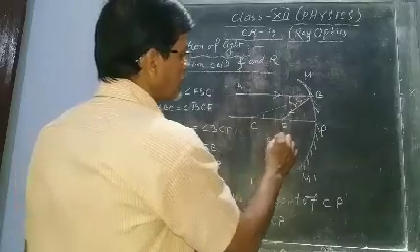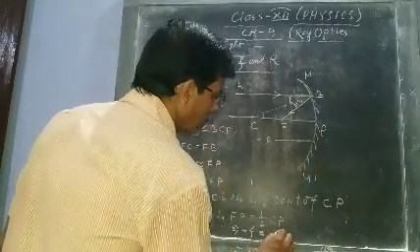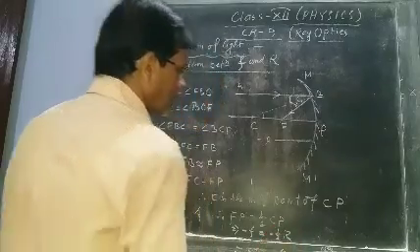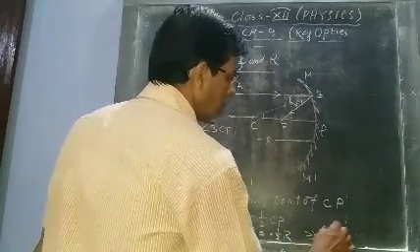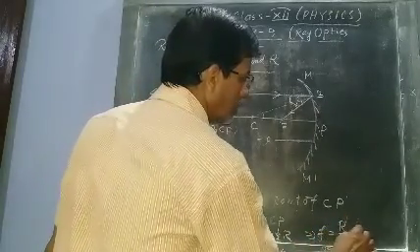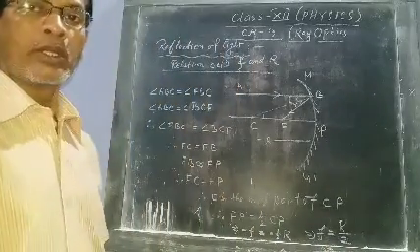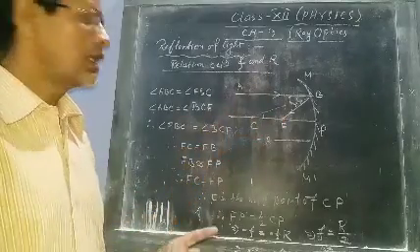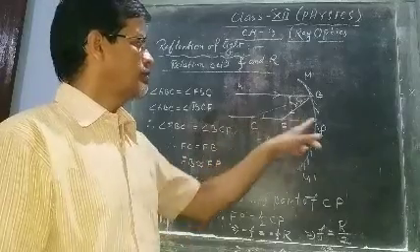CP is R, so this is also on the left side, so minus R. Minus cancels, so we get f equals R by 2. Clear? So the geometry is like this. Up to this we have got F is the midpoint of CP.